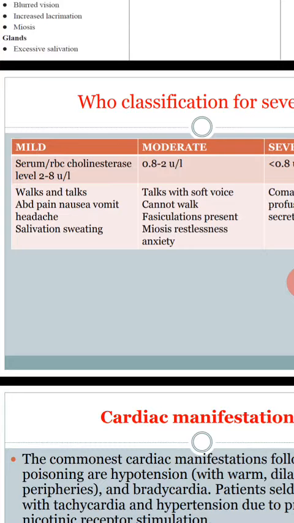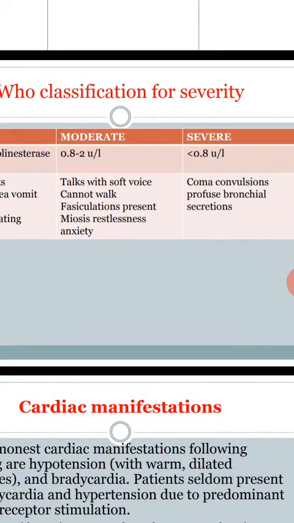Mild, one way is based upon the serum concentration of enzyme. One way is symptoms. If the patient walks and talks, but is suffering from abdominal pain, nausea, vomiting, headache, salivation, and sweating, that is mild. Moderate: the patient talks with a soft voice, cannot walk, and has fasciculations, miosis, restlessness, and anxiety.